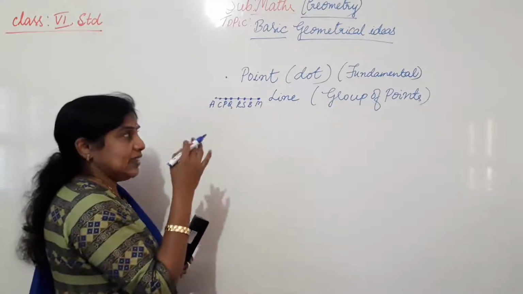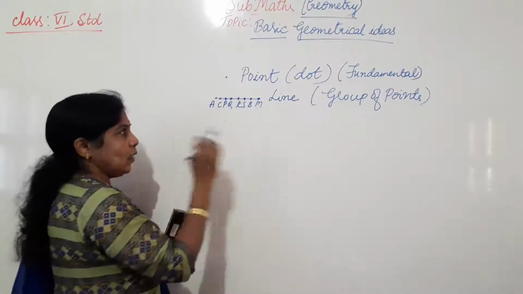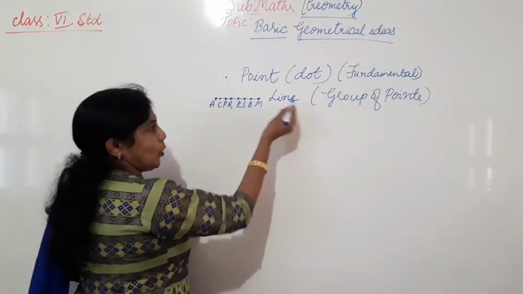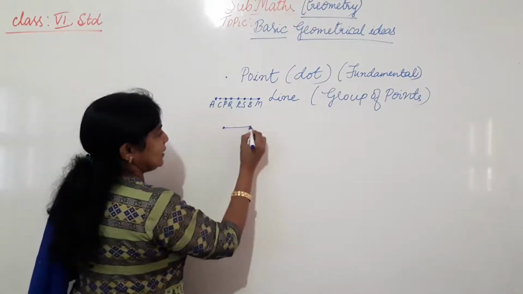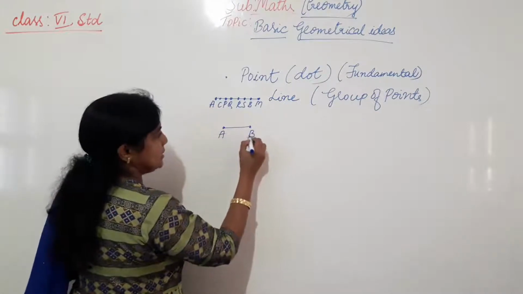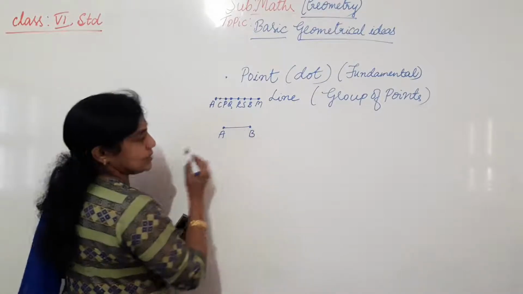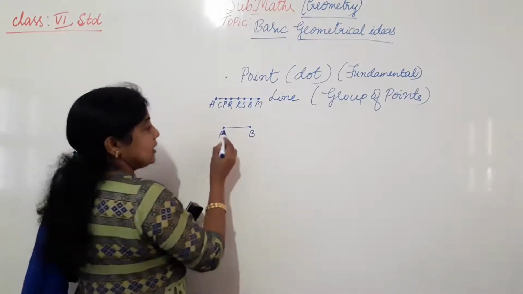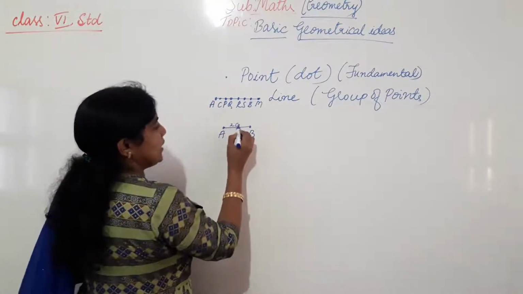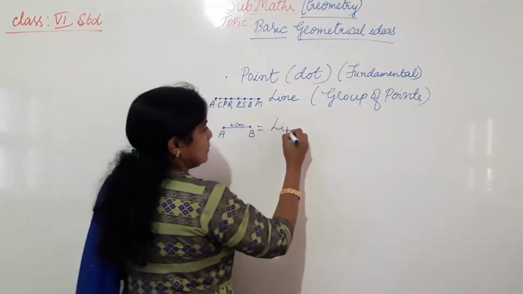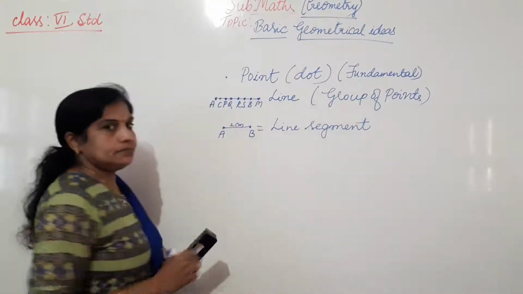Okay. In the line also many types are there. Curved line, zigzag line, and so on. Afterwards we will learn about that. Now, I told line is a set of points. Among this line, if I take the distance between any two points, that means from A to B I am taking, there are no other points between this. Okay, I am taking the distance between any two points, that is A and B. For example, it may be 2 cm. So this type of line is called a line segment.